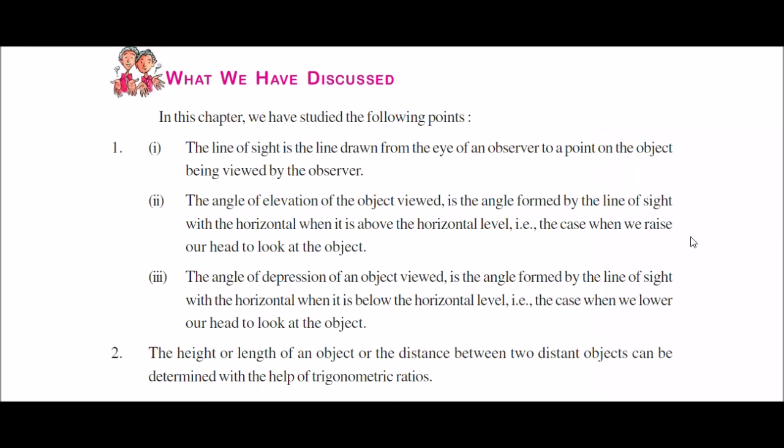So this line is called the line of sight, and looking straight is the horizontal line. So the angle of depression of an object viewed is the angle formed by the line of sight with the horizontal line when it is below the horizontal level. Above the horizontal level, angle of elevation. That means when we raise our head to look at the object above the horizontal line, it is the angle of elevation, and when we lower our head, it is the angle of depression.